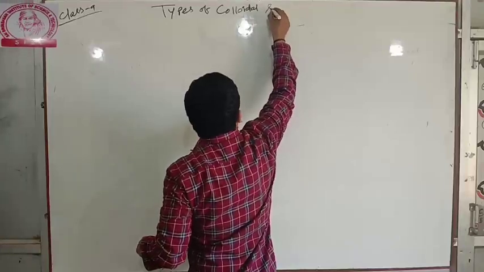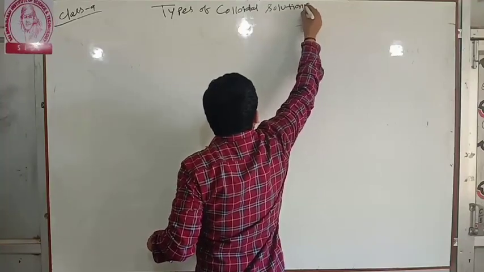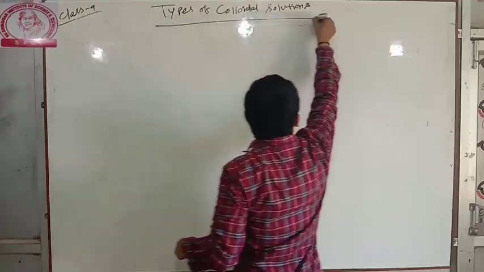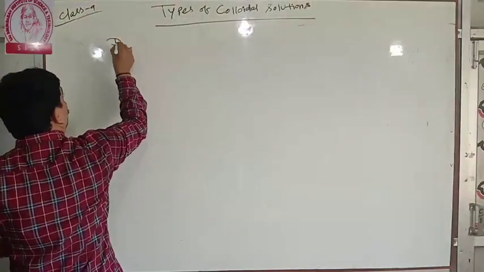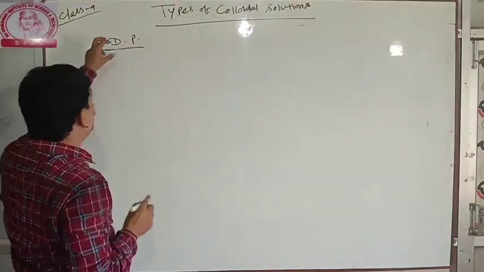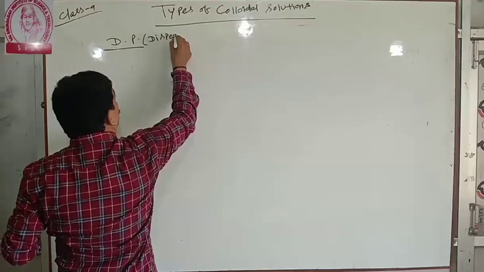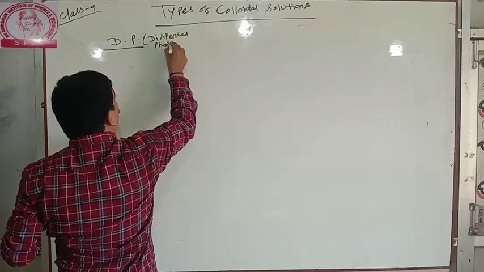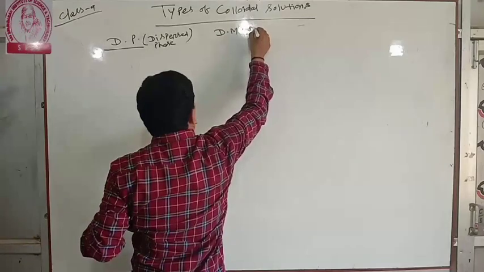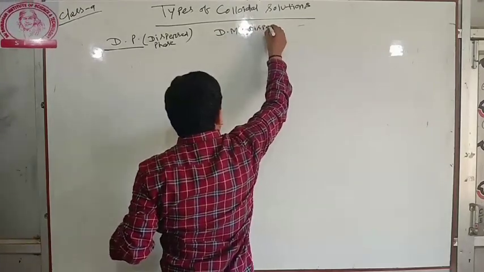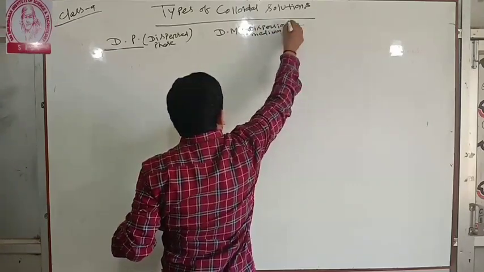Types of colloidal solution. I am writing: DP stands for dispersed phase, DM for dispersion medium.